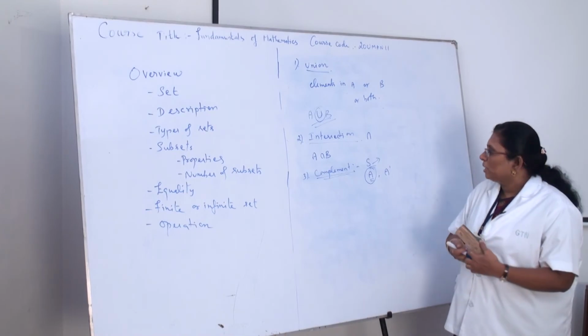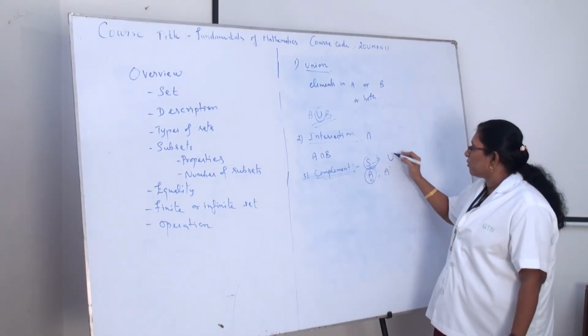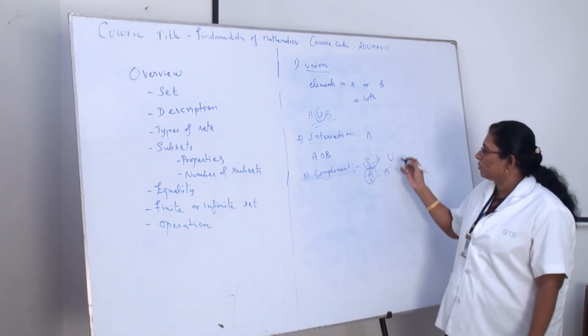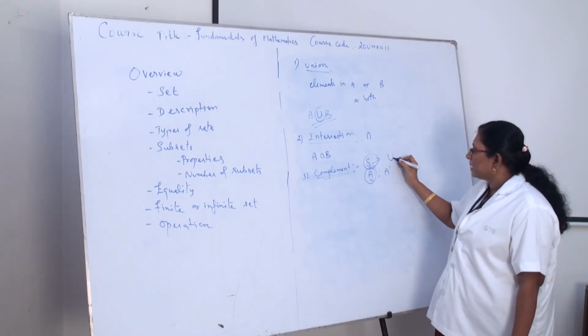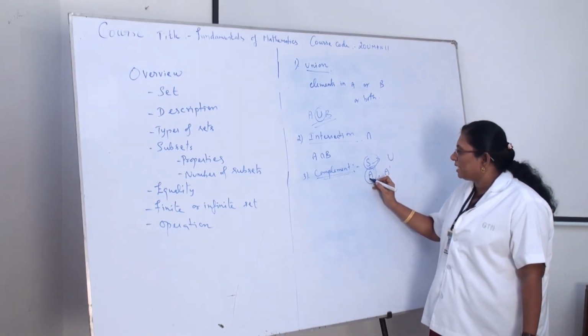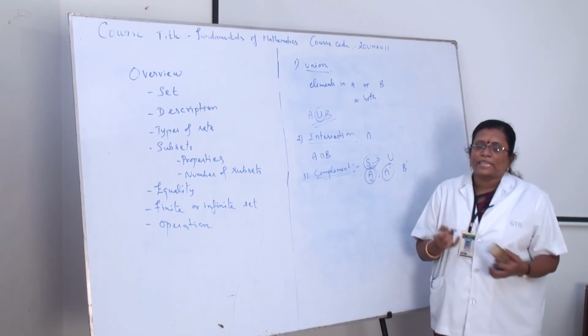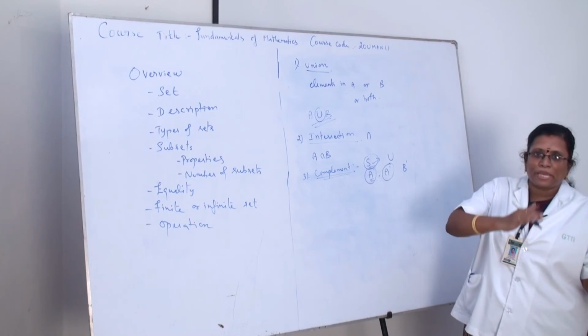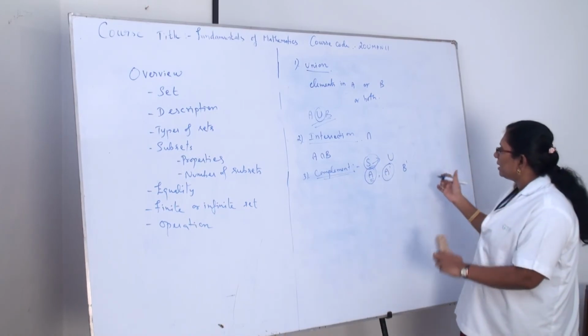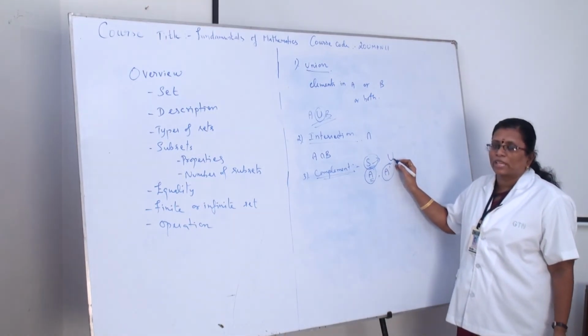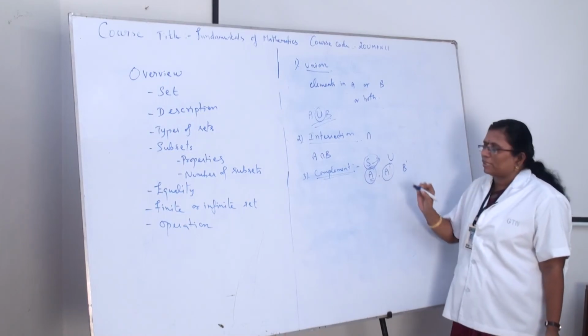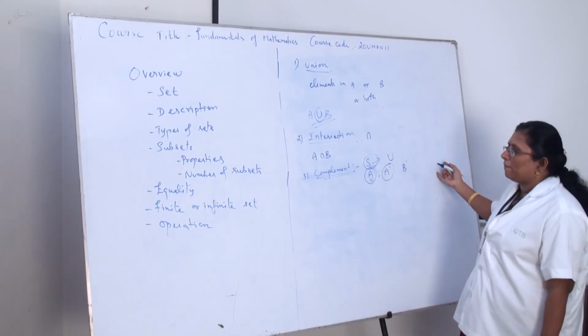That is the meaning. Superset, or in some other books they follow the term universal set. In the universal set, the elements which are not in A form the complement. For example, B complement means the elements which are in the universal set but not in B. Okay, the elements which are not in B will be taken as B complement.